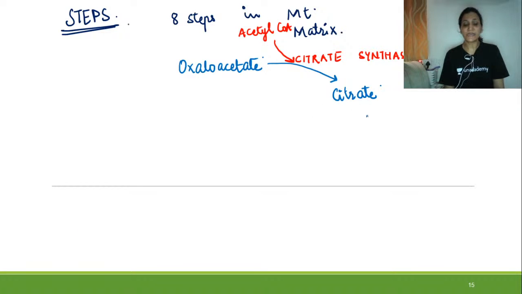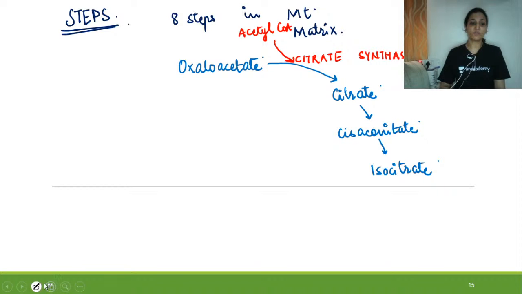Then this citrate is actually converted into cis-aconitate, and this cis-aconitate is converted into isocitrate. The process of formation of cis-aconitate from citrate is actually a kind of dehydration reaction.